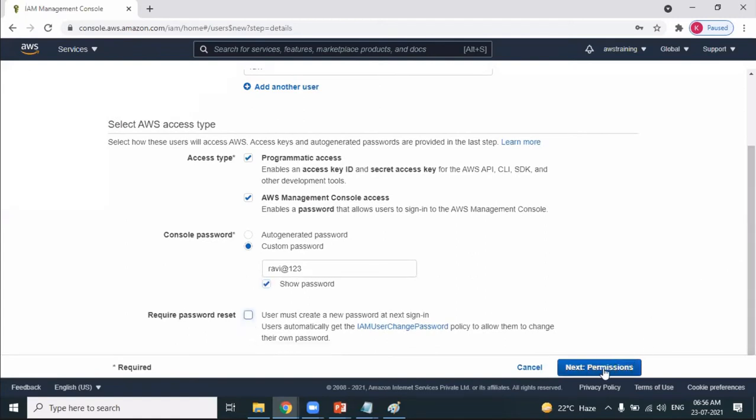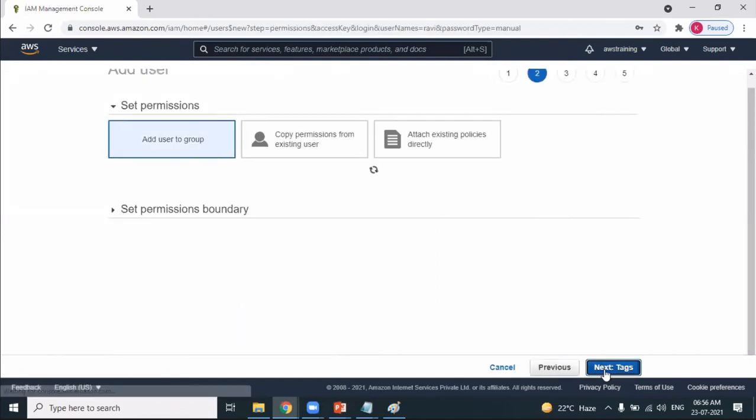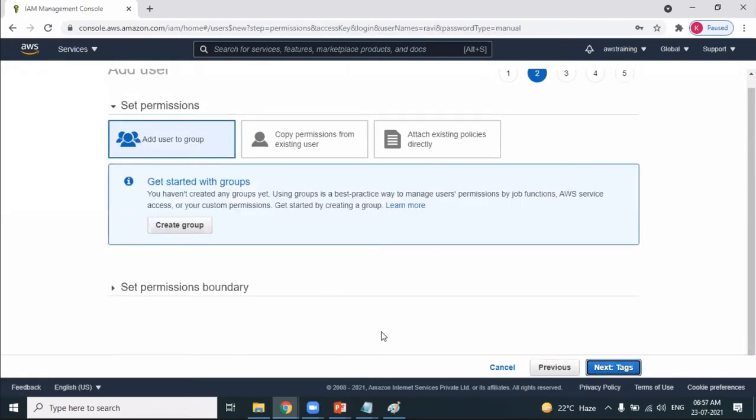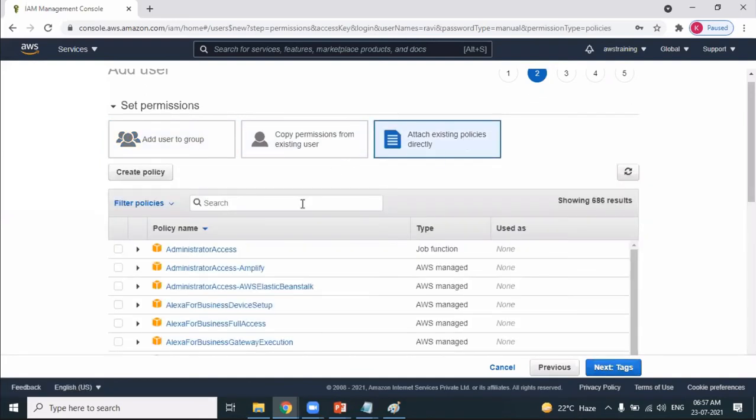Next, permissions. What permissions are you planning to give to this particular user? EC2 access. Which are the services we want them to access? We want them to have access to only one service. Here we have attach policies. Attach existing policies. Policies are nothing but permissions. Don't select the first option. Don't select the second option, which is about copying permissions from an existing user. I want to add policies. Which policy do you want to provide?